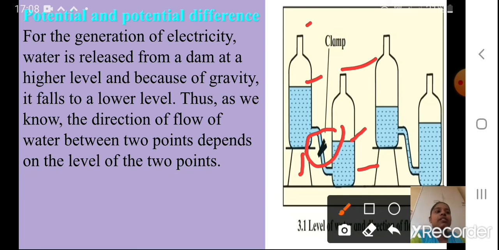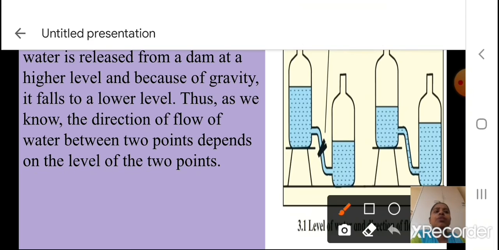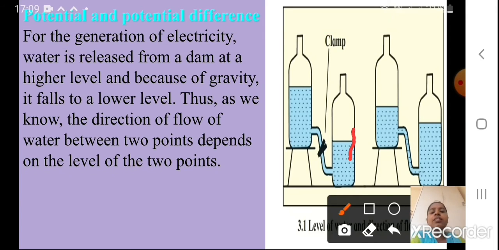Next, I am removing that clamp. Can you see now the water level of this one, which is on the lower side? Usually in the lab we do it with beakers, here you can say bottles. So here see, the flow of water is from this way to this way.